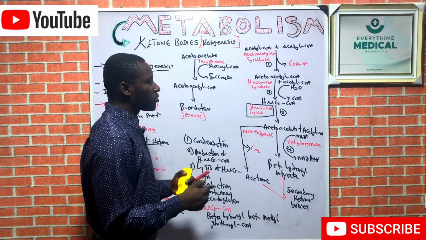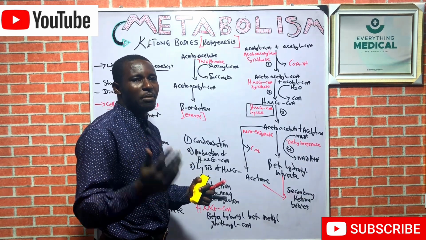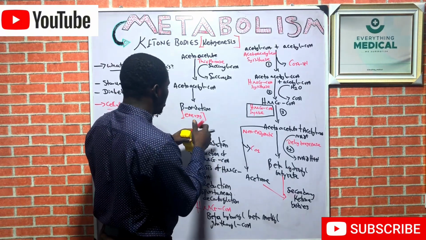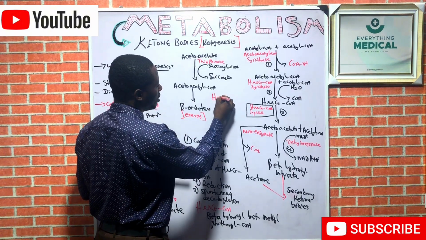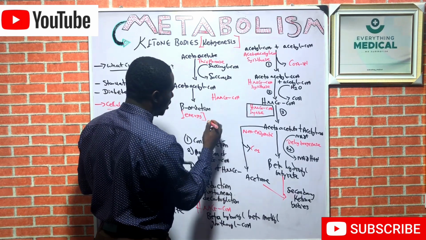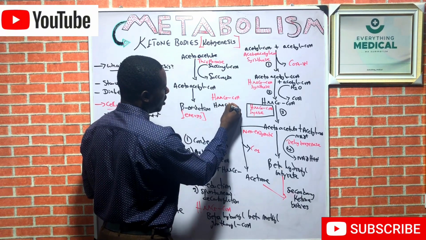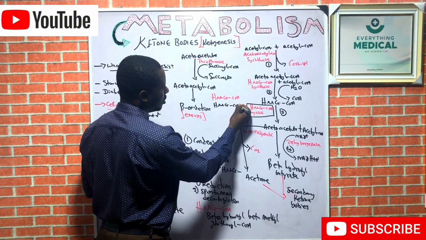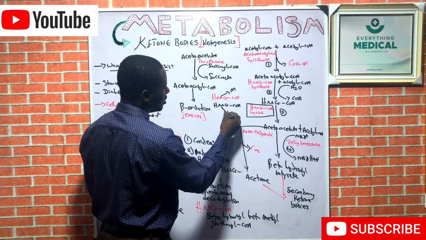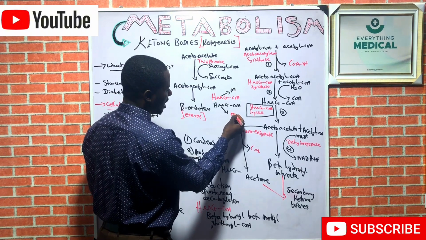But then we have two HMG-CoAs in metabolic biochemistry in respect to their cellular compartment. So here it goes. HMG-CoA, this is mitochondria, while this is cytosol or cytoplasm.